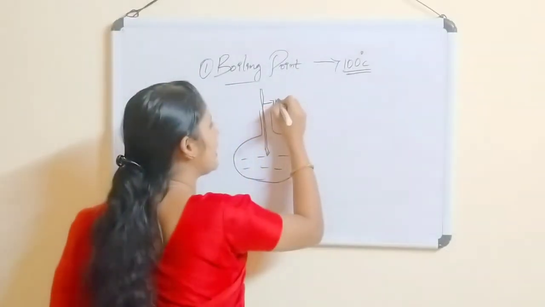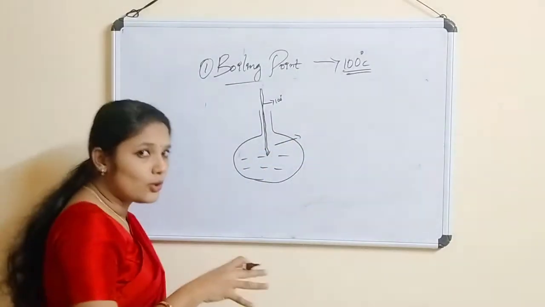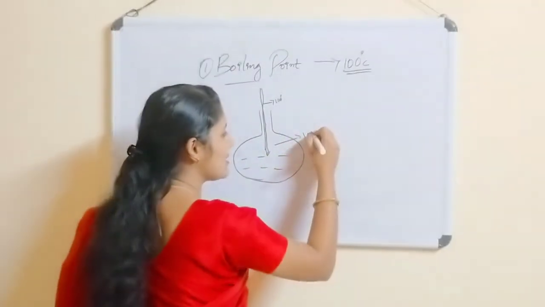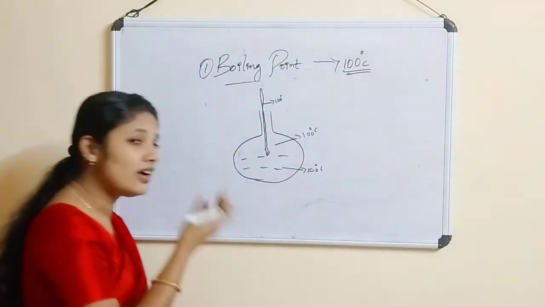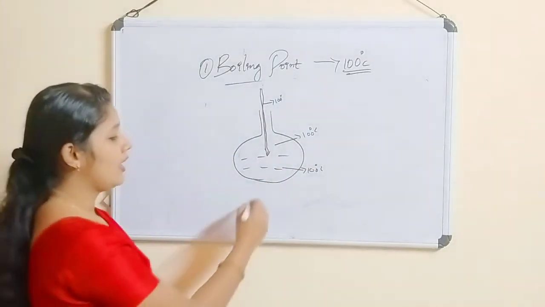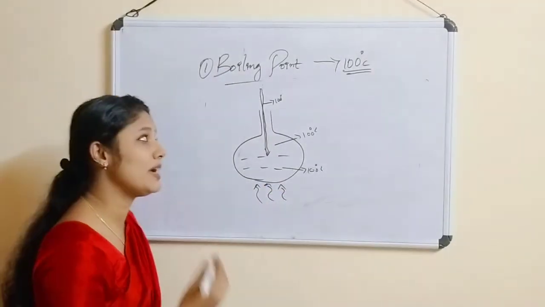Then also we get 100 degrees Celsius. So outside the water there is 100 degrees Celsius, and inside the water it is 100 degrees Celsius. Whatever heat we are giving, there is no rise in the temperature. It will be 100 only.